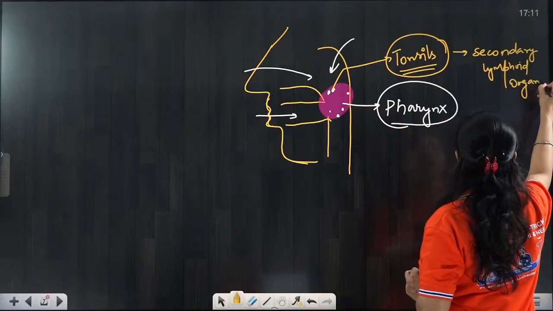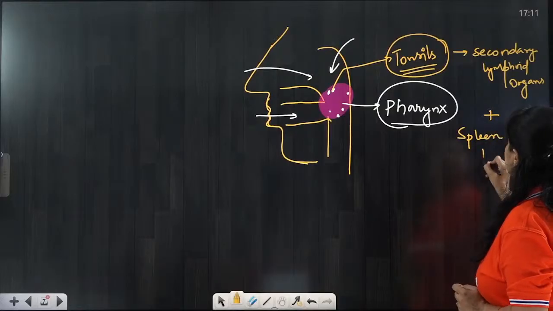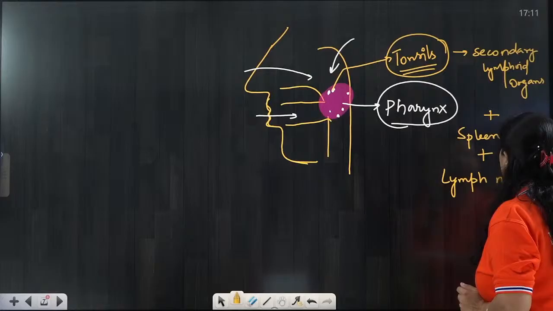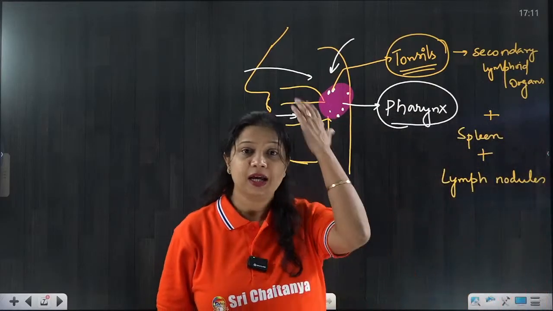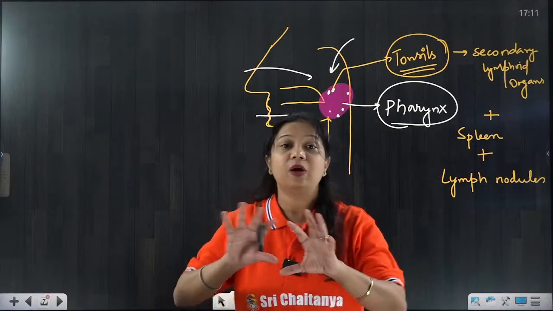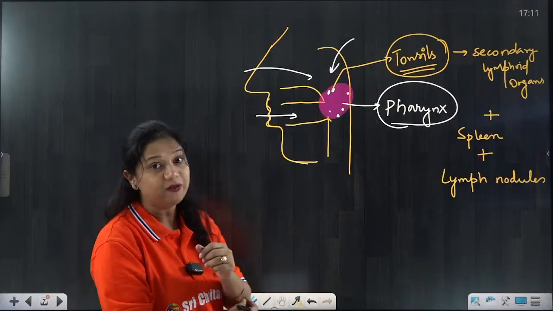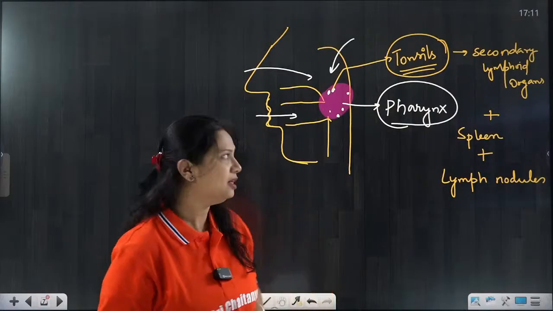Next, another one is the spleen. Another is lymph nodes. Lymph nodes are present at various places: around the neck region, around the armpit, and around various other structures. Throughout the body, different locations have lymph nodes.